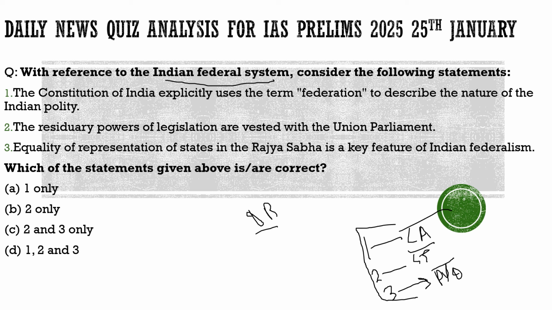With respect to Indian federalism, we know that the word federalism is not mentioned in the constitution itself. The style of federalism which India follows is more quasi federal. We have the unitary bias in our system, that even though we have the central government and the state governments, at the end it is the central government which will always prevail.